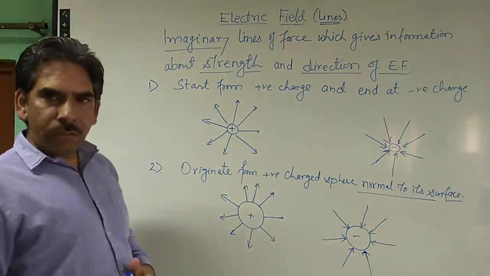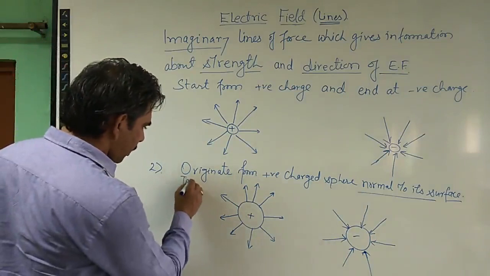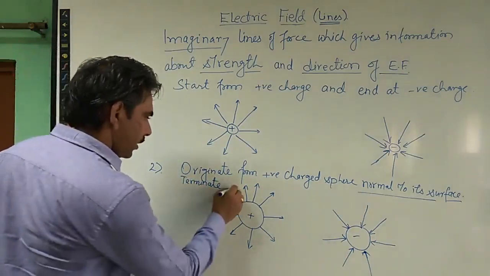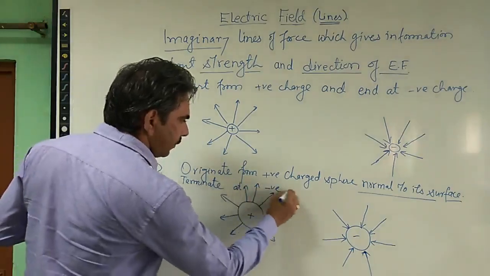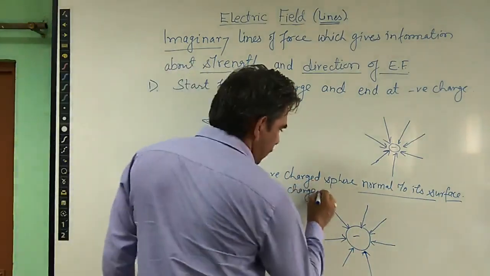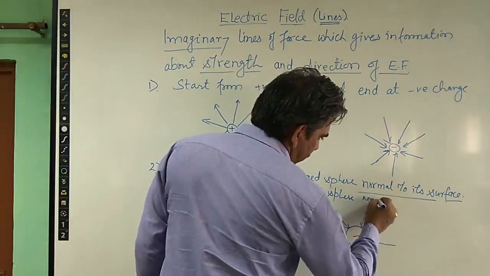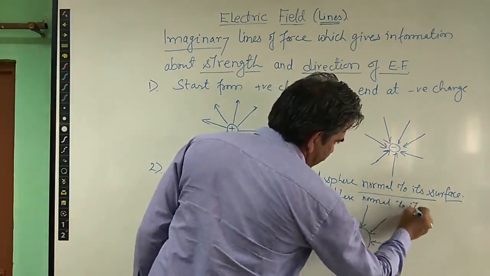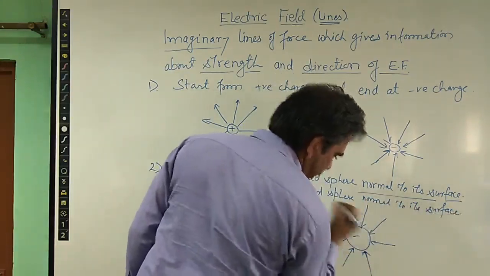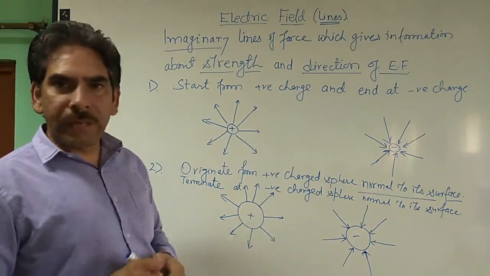So why is it so? We can also discuss the reason why it is so. Terminate at negative charged sphere, normal to its surface, as we have discussed here. So why is it so? If it is not so, then what will happen?